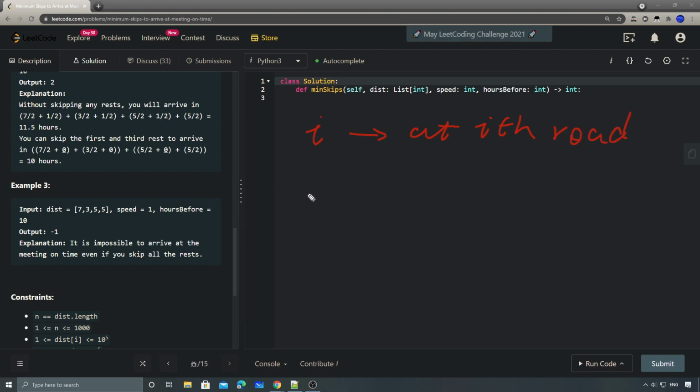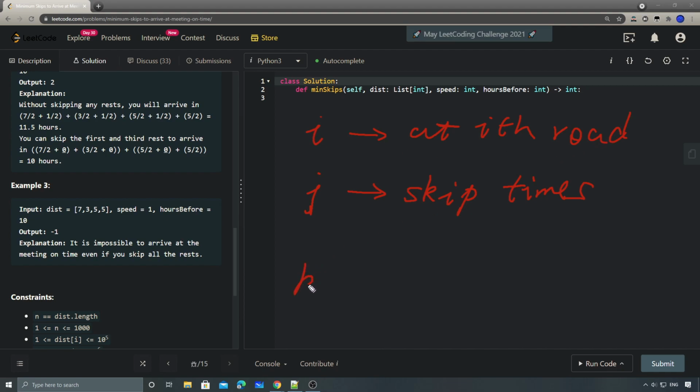And the second one is what? The second one is j, right? So we have j. J is the skip times, right? So this is the second thing. Basically, how many times we have skipped while standing on the ith road, right?